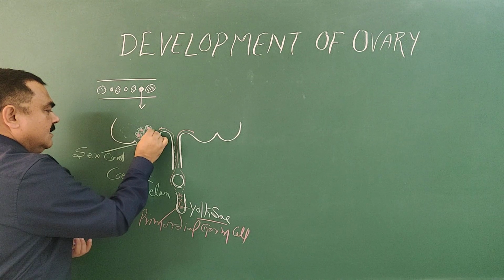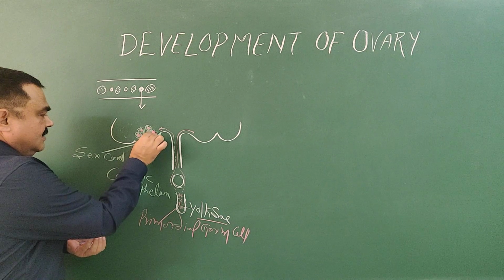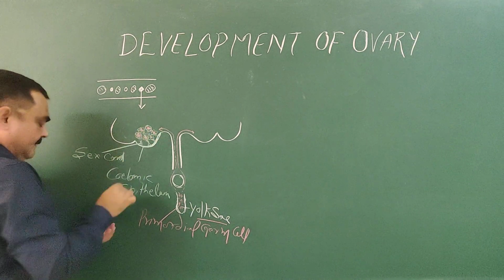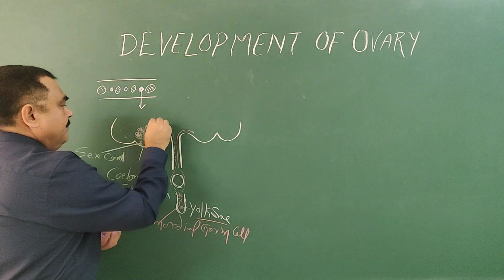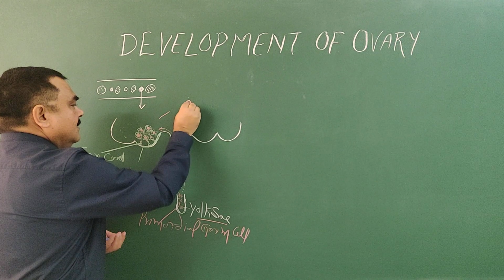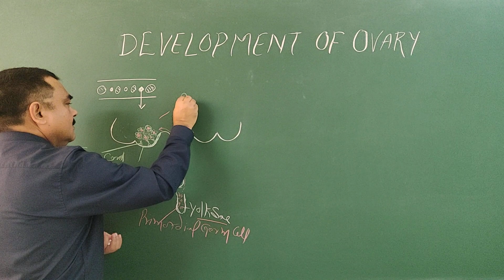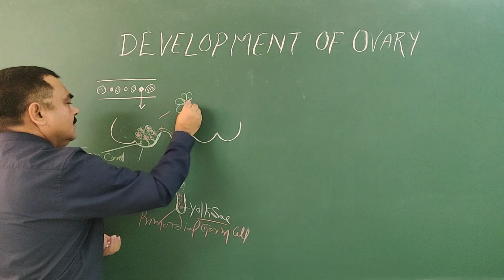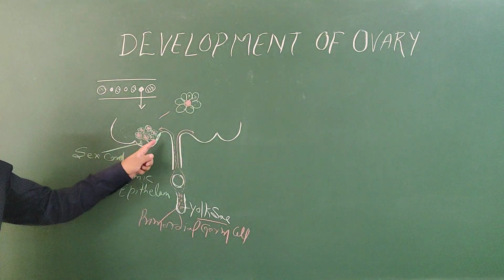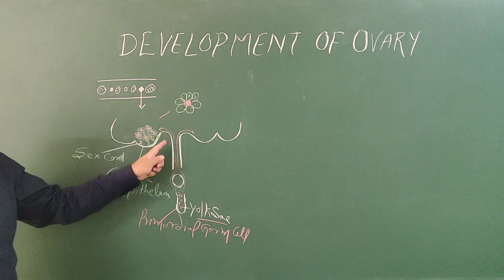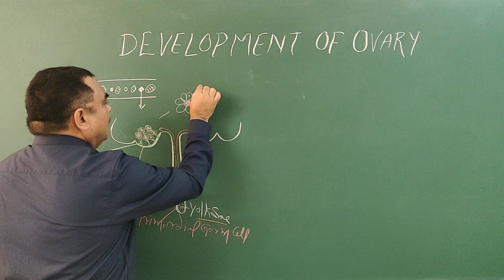So these are primordial germ cells in the center. If you enlarge, this is the position of the primordial germ cell, and these are the sex cord cells. So sex cord cells arranged around the primordial germ cells and form the primordial follicles.